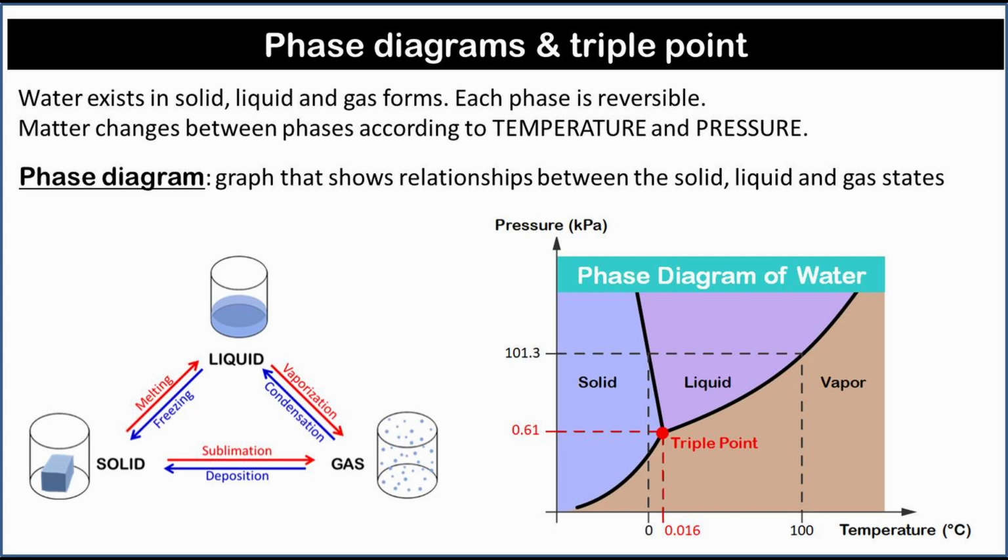Water exists in solid, liquid, and gas forms. Each phase change is reversible. Matter changes between phases according to temperature and pressure. A phase diagram gives the conditions of temperature and pressure at which a substance exists as solid, liquid, or gas. The triple point describes the only set of conditions at which all three phases can exist in equilibrium with one another.